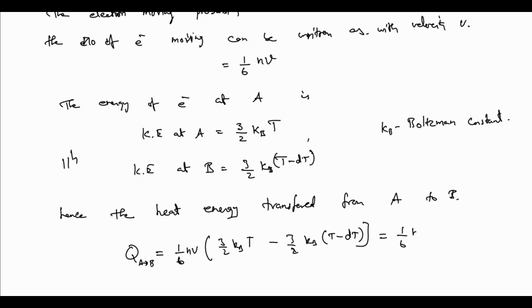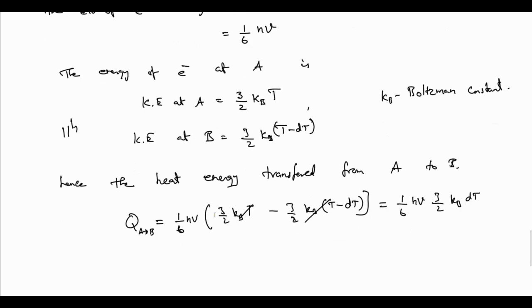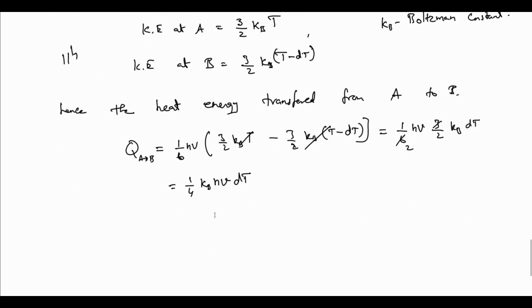If you subtract this, the 3/2 kB T minus 3/2 kB T goes away, and I get only minus dT, minus into minus plus, so plus dT. So 1/6 will cancel with 3/2, giving 1/4 kB n V dT. So this is the heat energy transferred. And there is also the deficiency of energy transferred from B to A, which will be opposite.